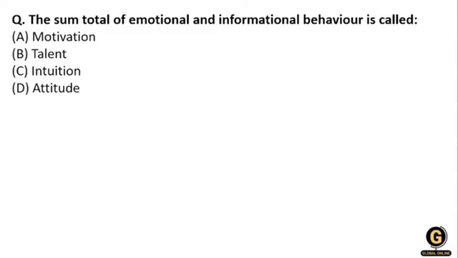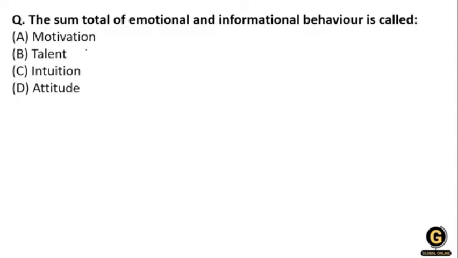Now the next question: the sum total of emotional and informational behavior is called. Very good, Kavita Mohan, D answer is correct. Good evening, Rupali Nayak. Okay, so answer this: the sum total of emotional and informational behavior is called.